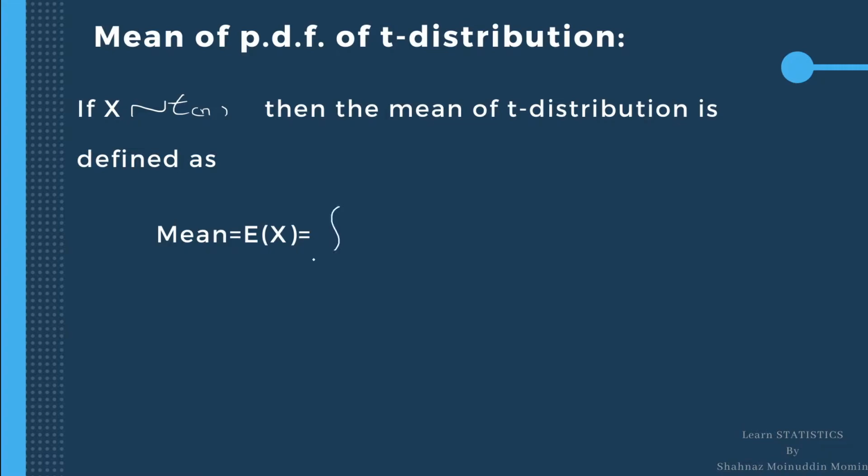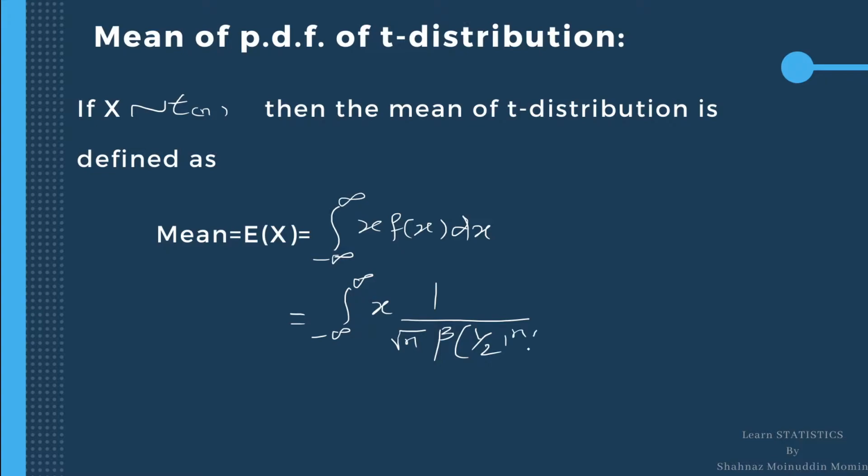expectation x is equal to integration minus infinity to infinity x into f x dx. Since x lies between minus infinity to infinity for a T distribution, which is equal to integration minus infinity to infinity x into 1 upon root n beta 1 half, n upon 2, multiplied by 1 upon 1 plus x square by n raised to n plus 1 divided by 2 dx.